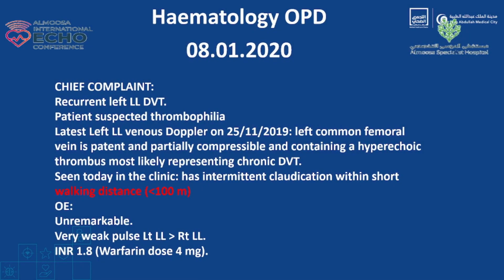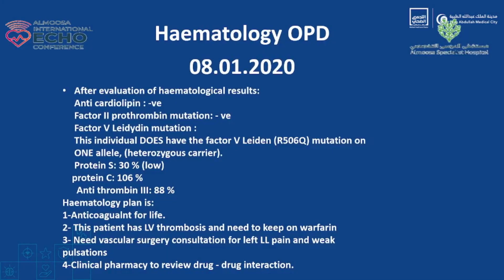The hematology people, they saw him again. They went along the history and also examined him. At this time, they found there are weak pulses, more on the left than the right, and his INR is a bit low. And they reviewed the hematological tests. By that time, all the results are there.